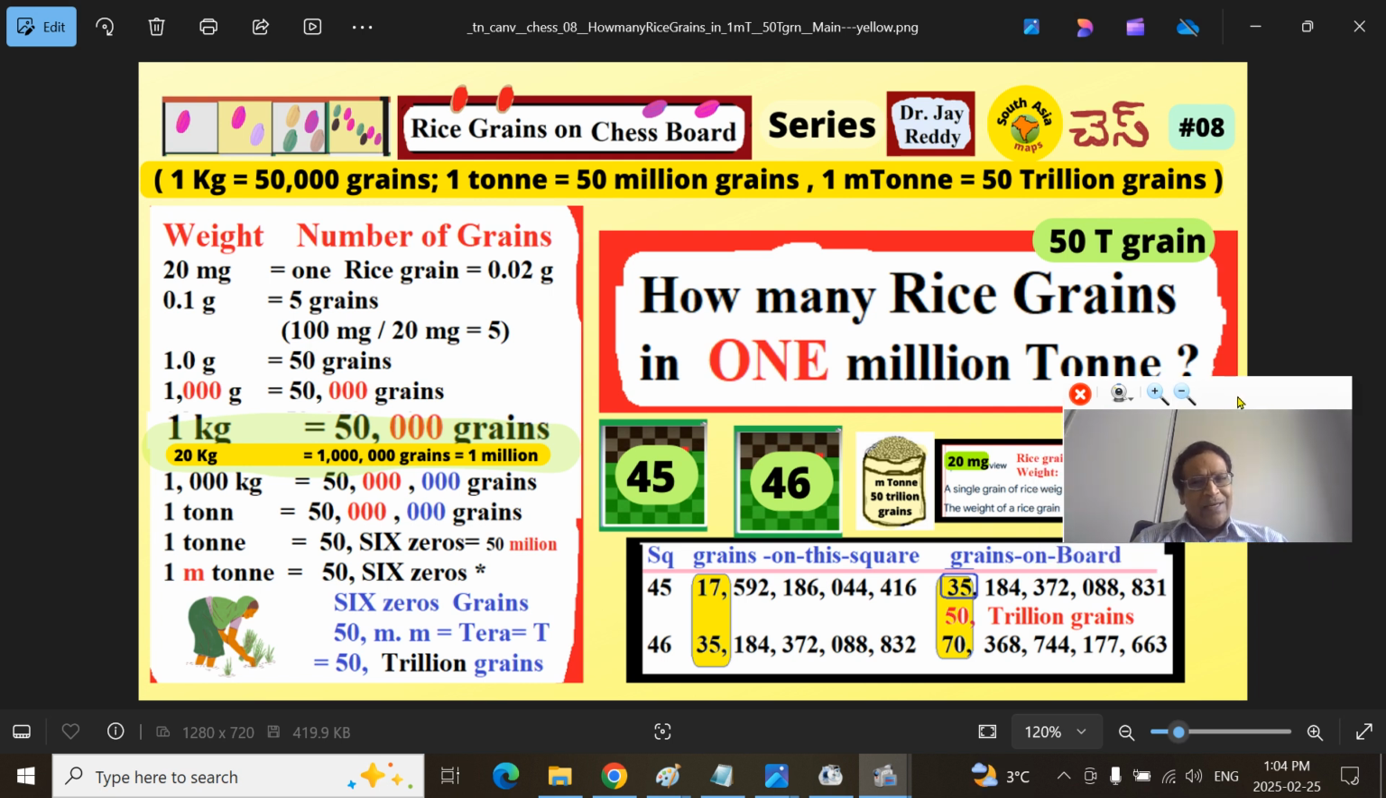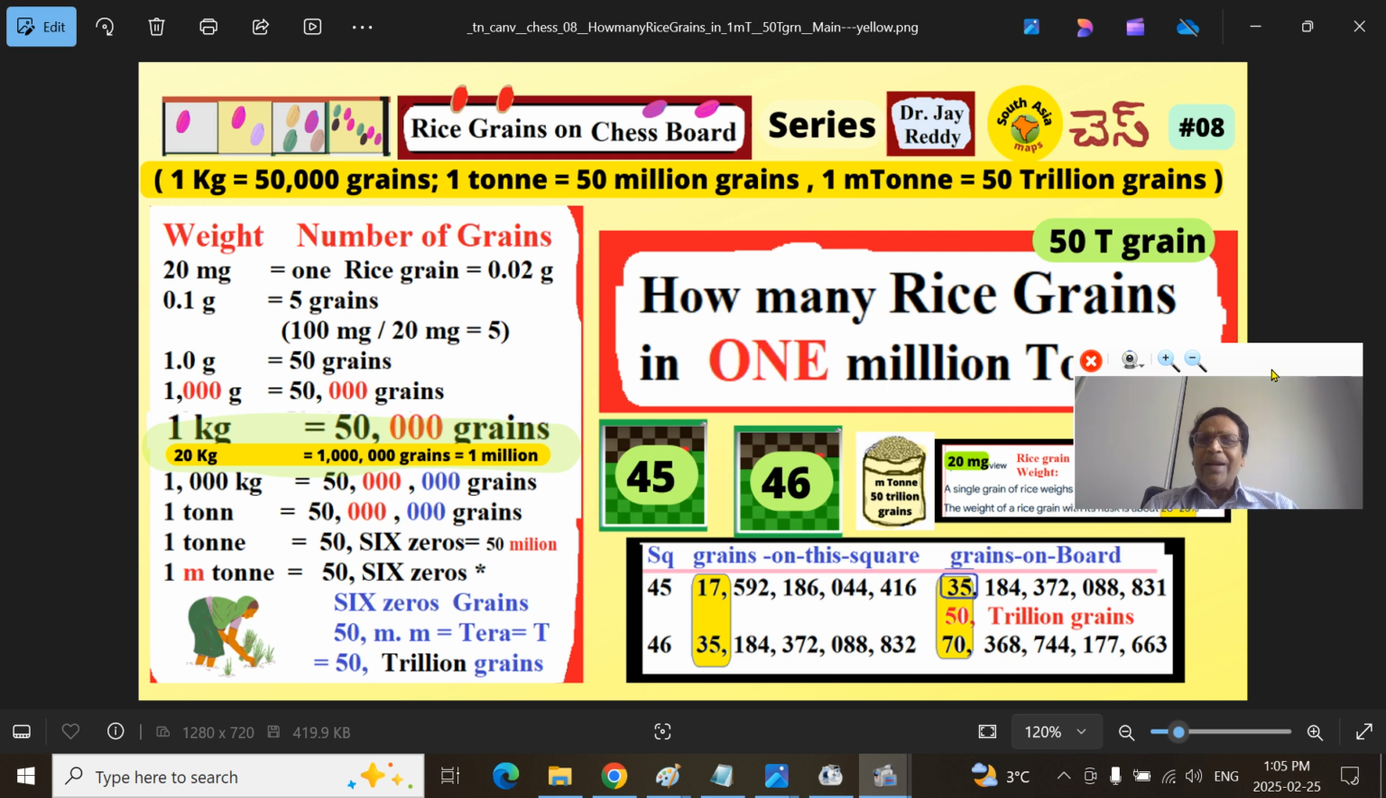It is not to tell the same thing, so that if you didn't have the chance to look at the previous videos, you will have a clarity. 1 kilogram is 50,000 grains. If you start moving from kilogram, make it ton, 1 million ton, you get all these things here. 1 million ton contains 50 trillion grains.